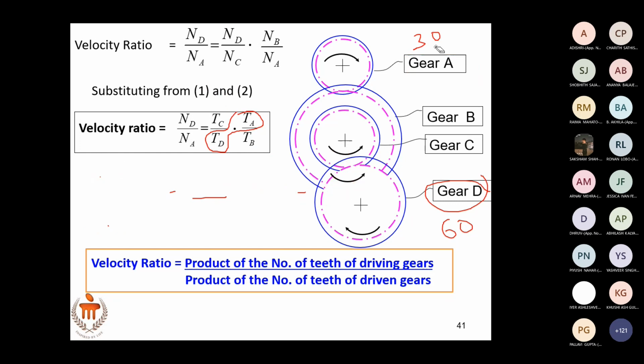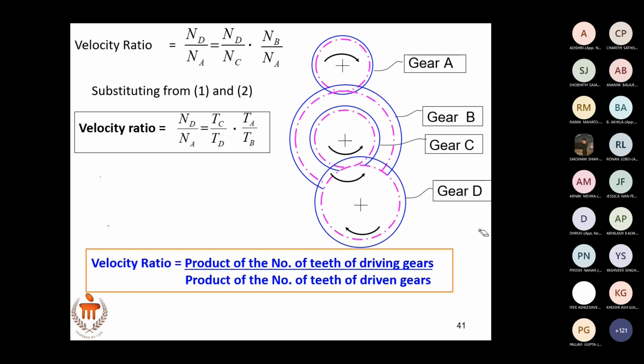So in this example, I have shown you how in compound gear train we have minimized the speed of gear D compared to simple gear train. In simple gear train, the speed of gear D was 500. Here with compound gear train, we have got it equal to some 300 RPM. So you can see how the velocity ratio we have reduced further using a compound gear train.